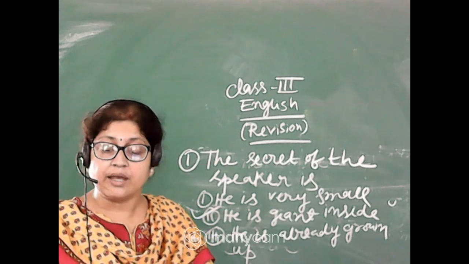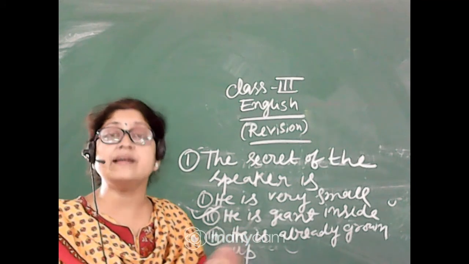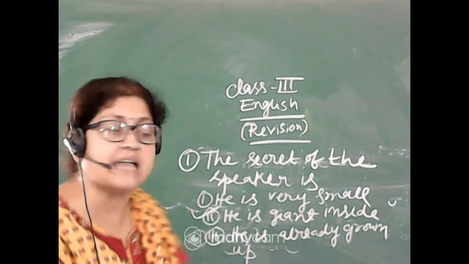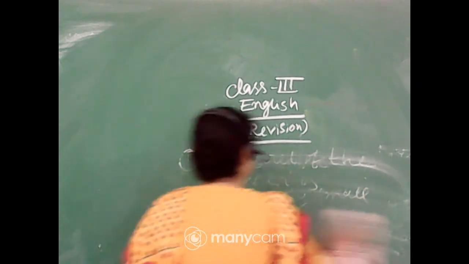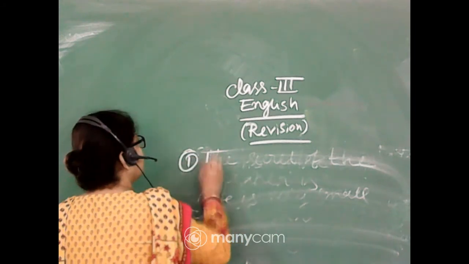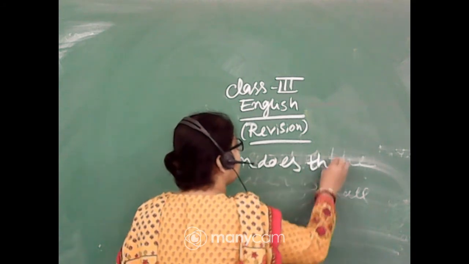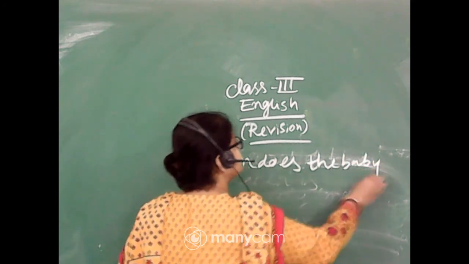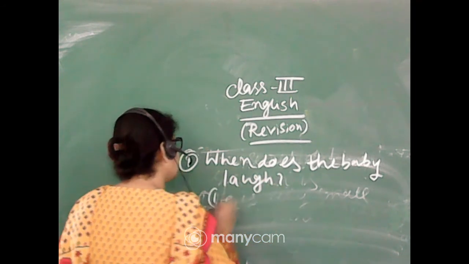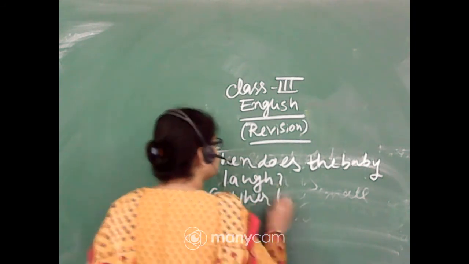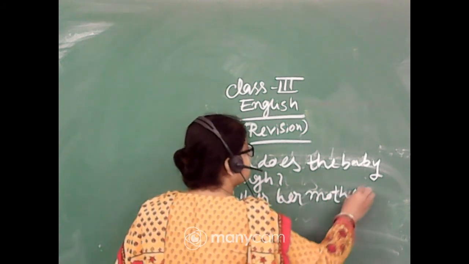And also you know from My Silly Sister, if I am asking, when does the baby laugh? That also I can write. When does the baby laugh? Number 1, when her mother scolds.